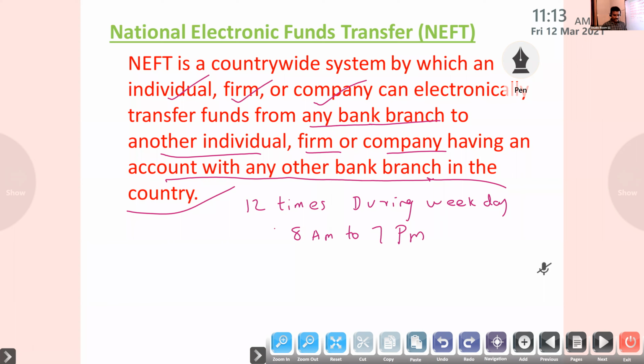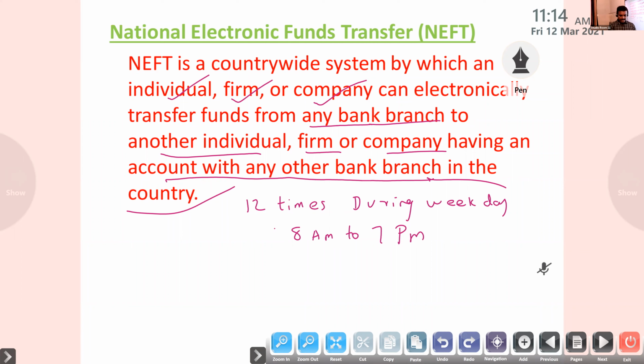That's why the fund transfer takes place at a particular point of time. Suppose you make a transaction at 8:45, it will settle at 9:30. Here 12 times are there, and only at those times can we make a transaction.